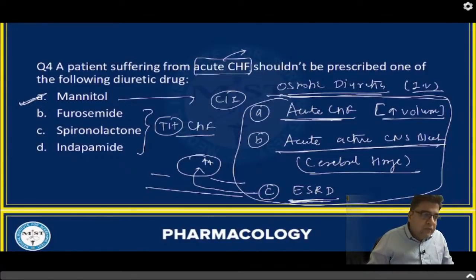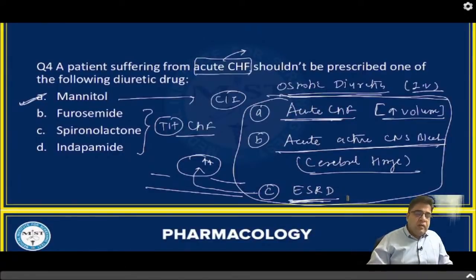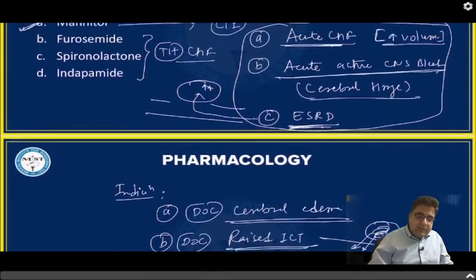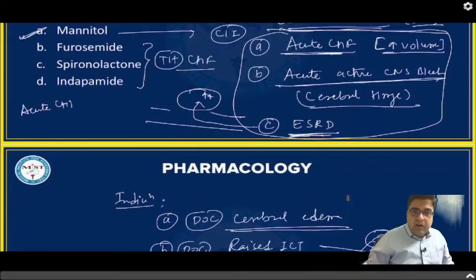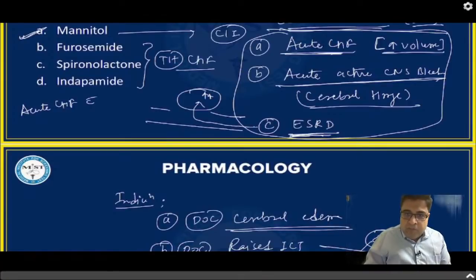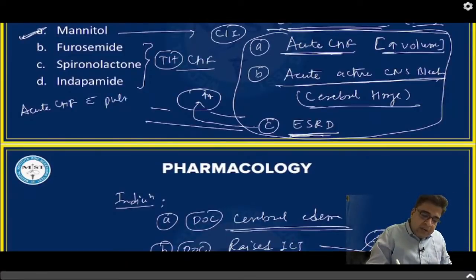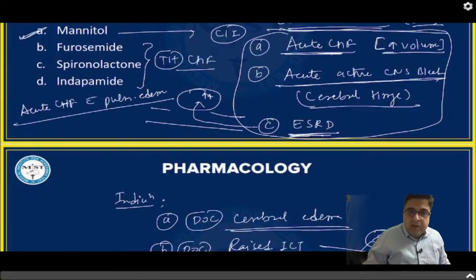Who will tell me which is the most preferred medicine for acute CHF associated with pulmonary edema? So the patient is having acute CHF with pulmonary edema. Any patient suffering from CHF, you people must be knowing the heart is unable to pump blood. So blood will start accumulating in lungs, and when this blood will start accumulating in lungs, we call it pulmonary edema. Because of the back pressure, blood will accumulate in lungs.